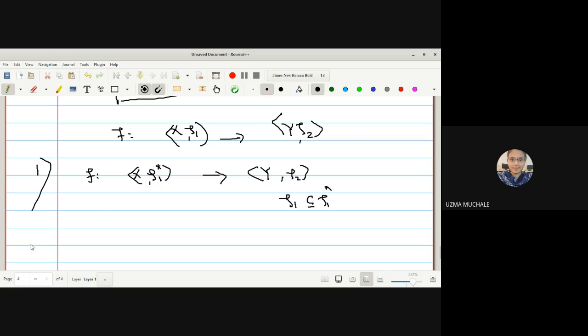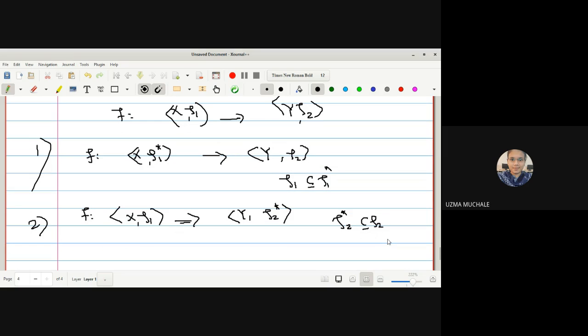This is the first mapping. Second, F is a mapping from X to 1 to Y to 2 star, and the condition is that to 2 star is contained in to 2. Which one is extension and which one is restriction? First one is extension and second one is restriction.